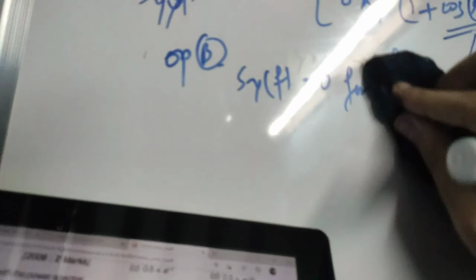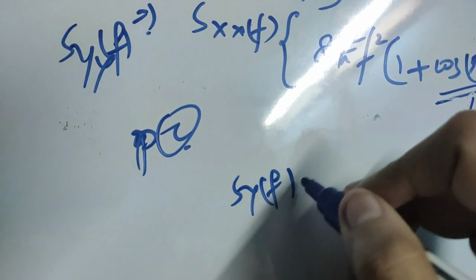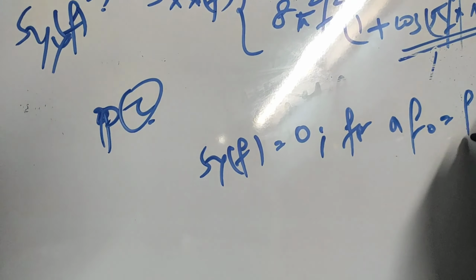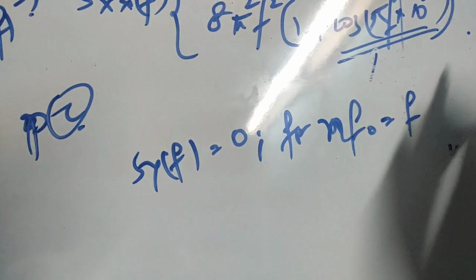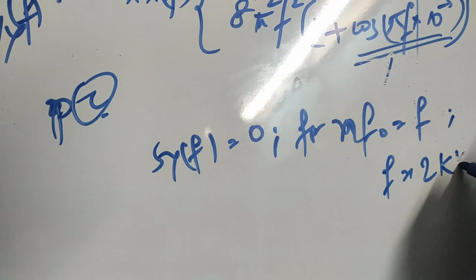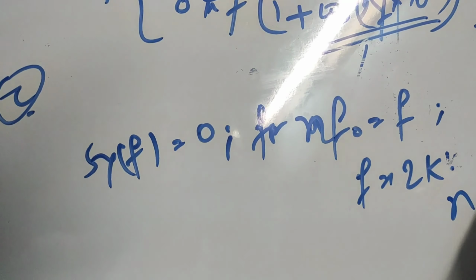Similarly, let us check option C. It is telling that S_y(f) will be equal to 0 for n f naught equal to f, and f naught is equal to 2k, and n is any integer.